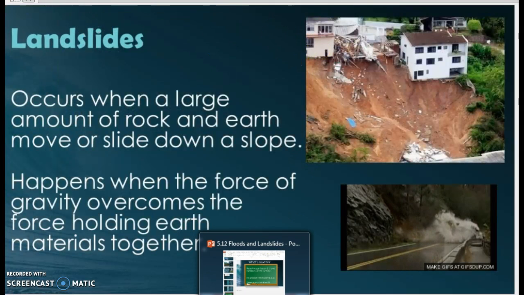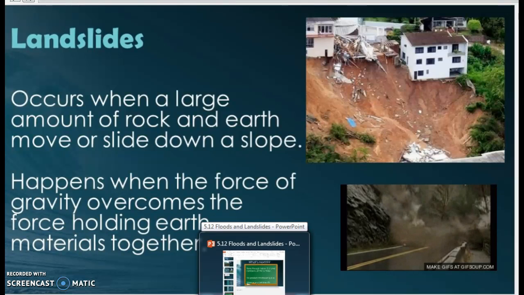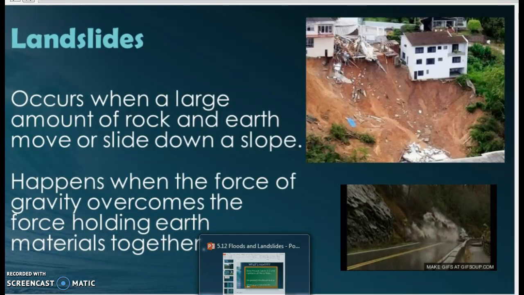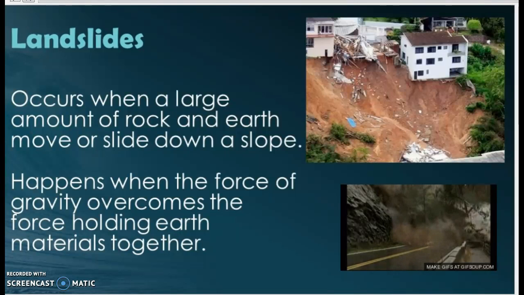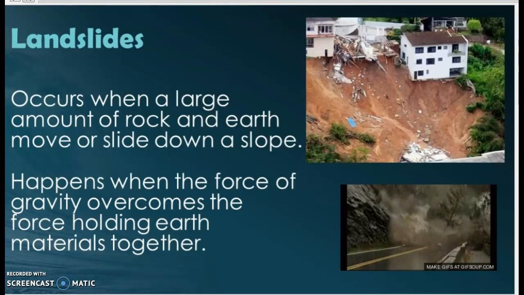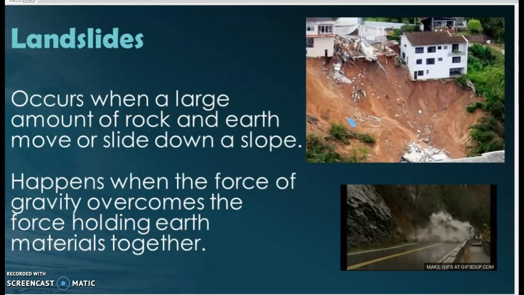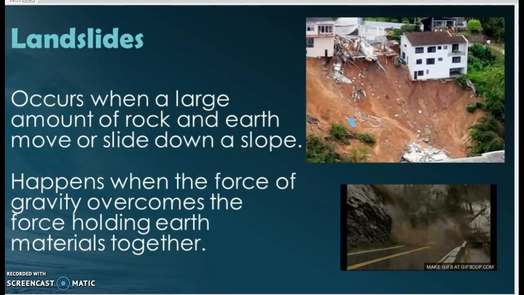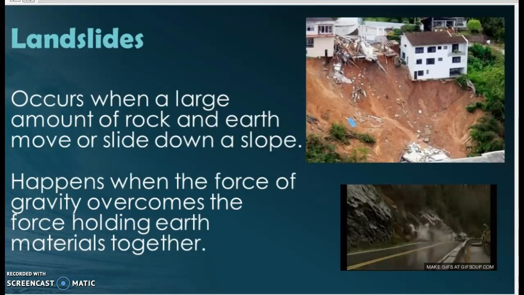All right, landslides occur when a large amount of rock and earth move or slide down a slope. It happens when the force of gravity overcomes the force holding materials together. Typically, you've got roots and things like that holding all of the soil together, so there's a nice balance between gravity and the materials on a hill. But when the force of gravity overcomes that, based on the hill holding more water or more materials, that's when you will get a landslide.